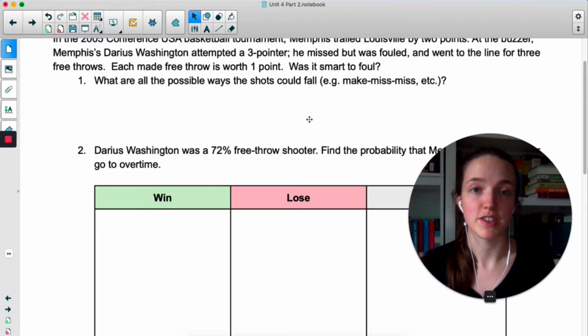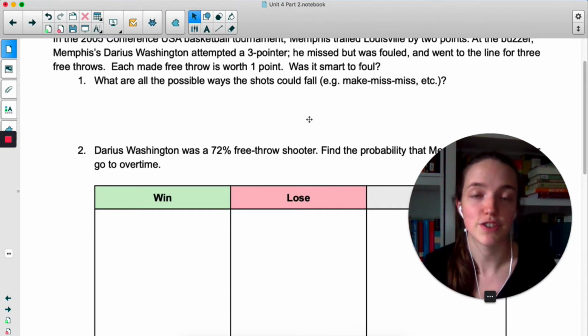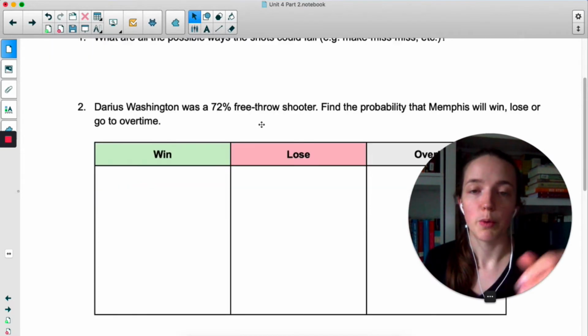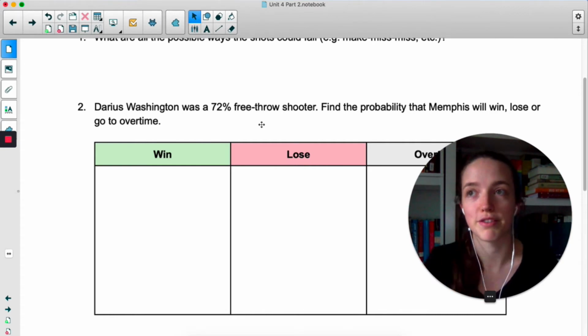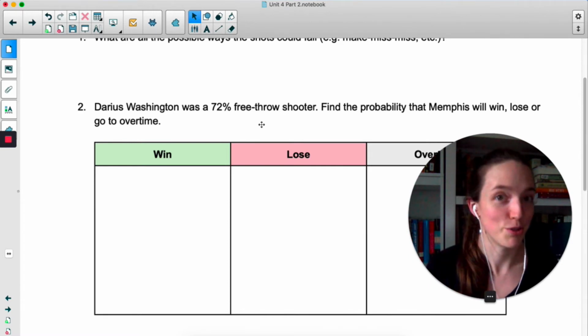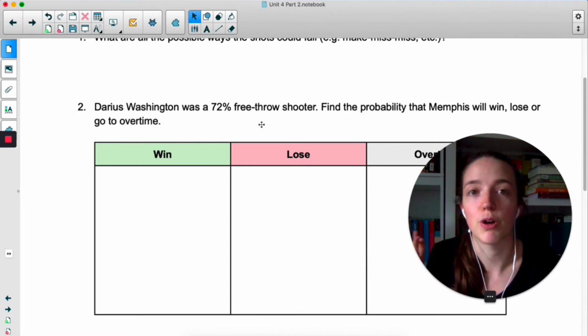Now, once we have all 8 of those outcomes mapped out, some of those are going to result in Memphis winning, some will result in Memphis losing, and some of them will result in Memphis going into overtime. So if the 2 teams tie, they go into overtime and they have to play longer. Now, we know that he is a 72% free throw shooter, and for the sake of this example, we're going to assume that 1 free throw does not affect the next. I know that in reality, if you miss the first free throw, that might affect how you do on the second one because you might be a little bit more nervous, but for this example, we'll say that it's 72% on every free throw, no matter what.